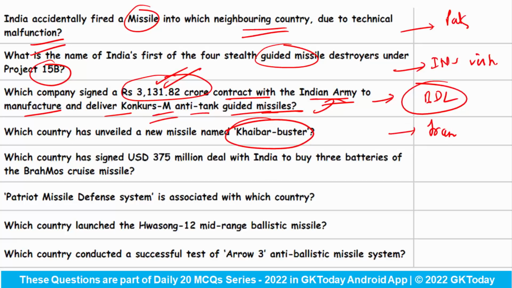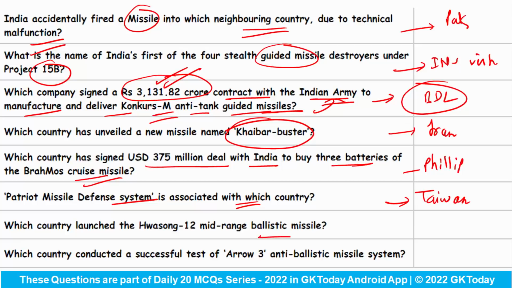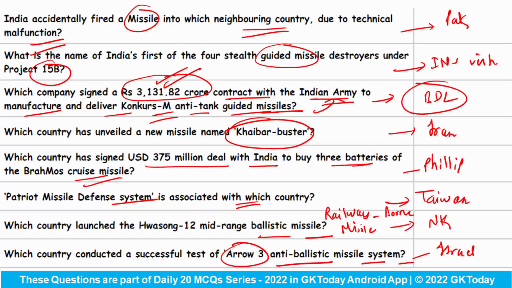Which country has signed $375 million deal with India to buy 3 batteries of the BrahMos cruise missile? This country is Philippines. Patriot missile defense system is associated with which country? It is related to Taiwan. Which country launched the Hwasong 12 mid-range ballistic missile? This missile is from North Korea. Can you tell me which country has recently tested a special railway-borne missile? Do let me know in the comments. Which country conducted a successful test of Arrow 3 anti-ballistic missile system? This country is Israel.